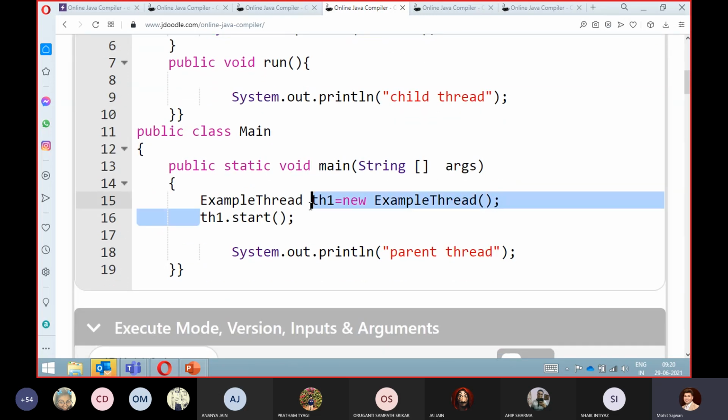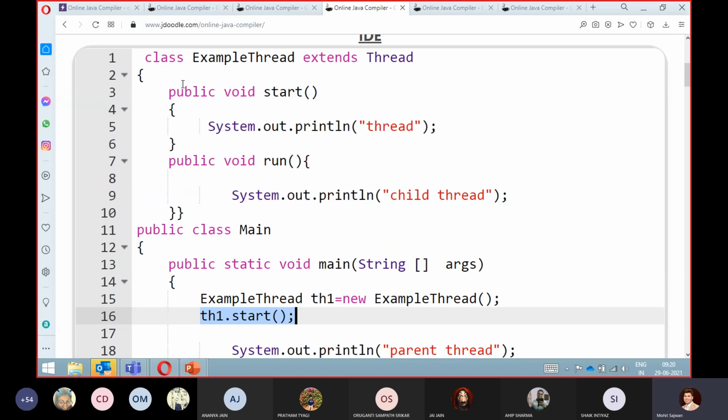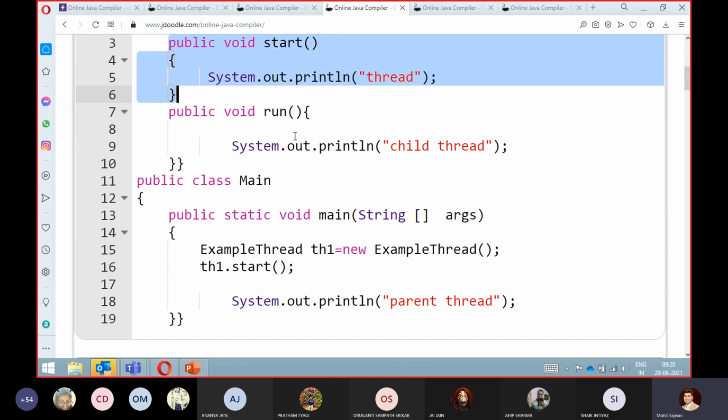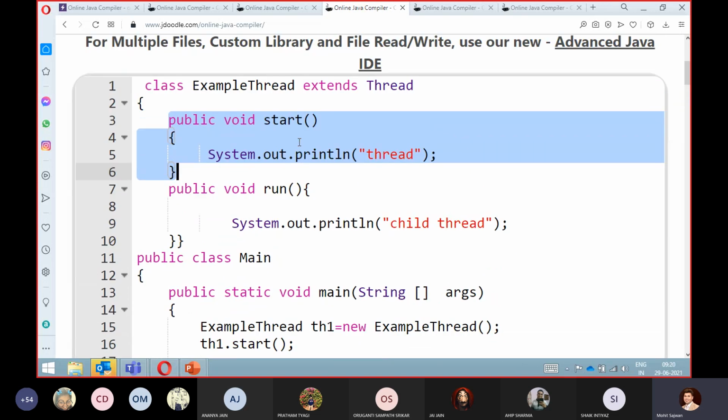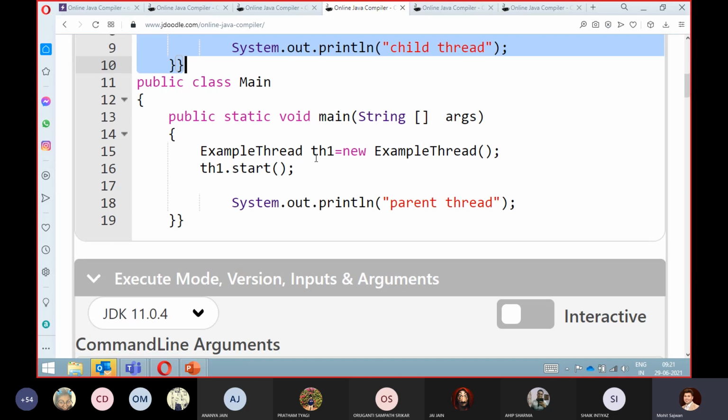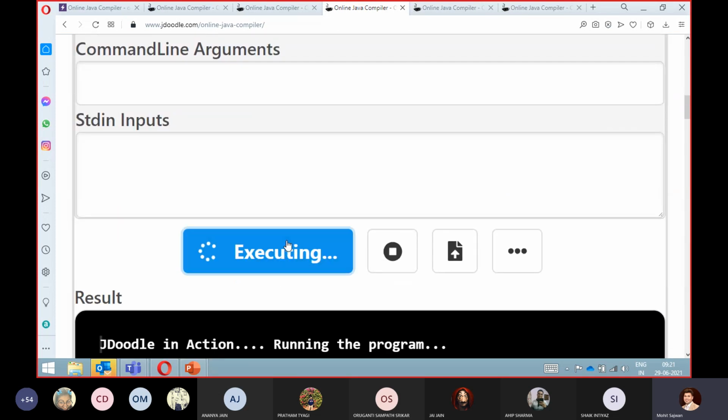So if I call this method, it will directly call this particular method. So it's kind of sequential programming. If I execute this code, you will see that it will not execute our run method.